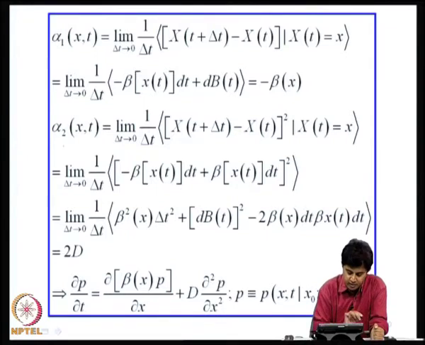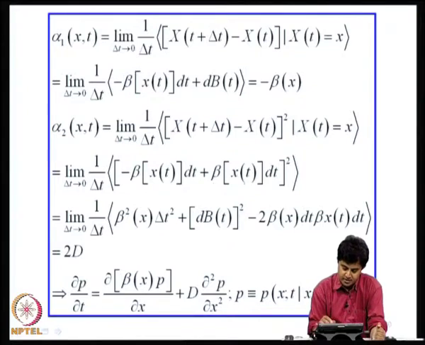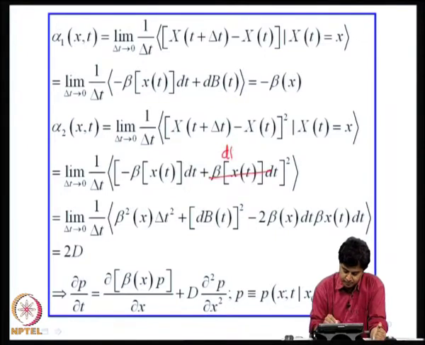What is the second incremental moment? The square of this increment conditioned on x of t equal to x. The square of this is minus beta x dt plus dB t, whole square. You expand this: beta square x square delta t square, plus dB square, minus 2 beta x dt dB of t.